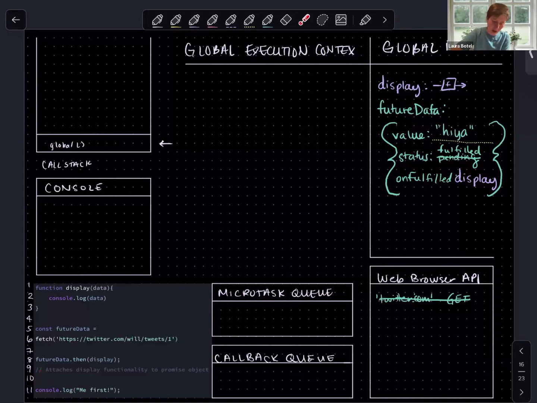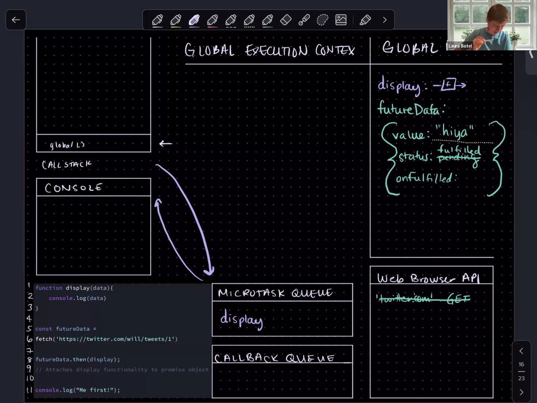What this means is that the onFulfilled functionality that we have specified is going to be passed to a queue and wait its turn to get onto the call stack. Which queue do you think it will be passed to? So this is indeed a callback function, but because it has come through a promise object, it gets priority in the microtask queue. So this is sitting in the microtask queue, and this whole time, our event loop is still coordinating what's going on here, and it's asking the same questions.